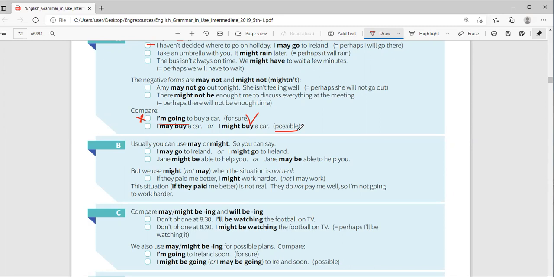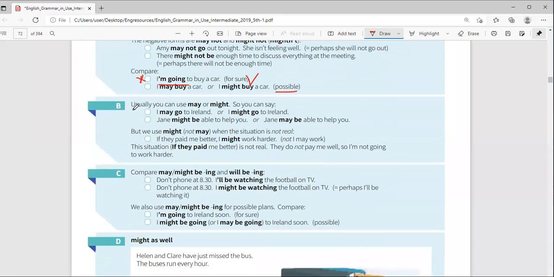So I'm going to buy a car is sure. I may buy a car, I might buy a car, is only saying it's possible. But of course, you're not sure. Now, usually you can use may or might. So you can say, I may go to Ireland or I might go to Ireland.